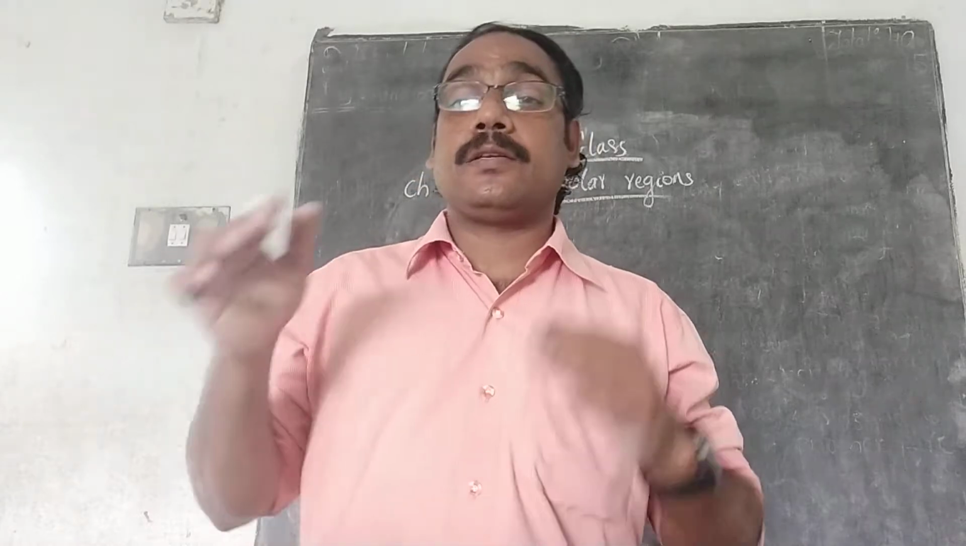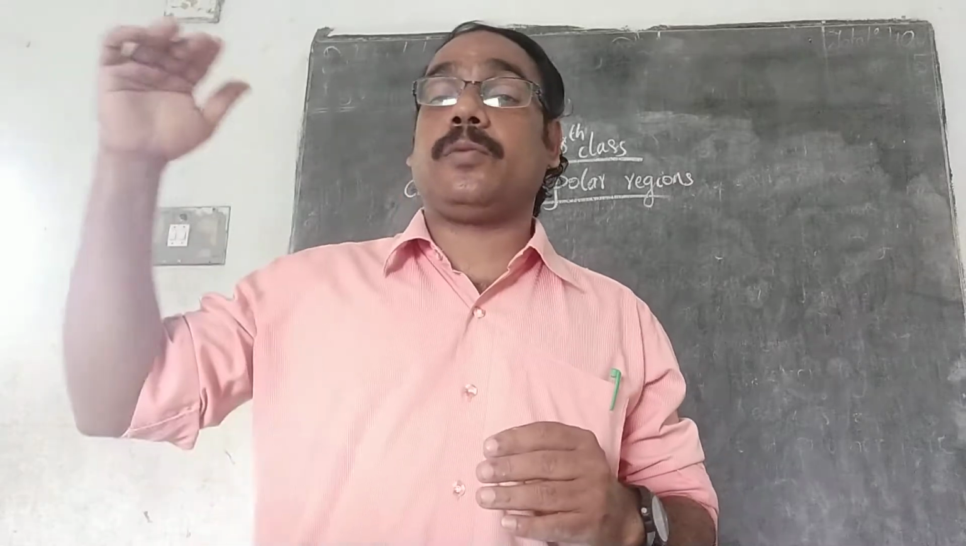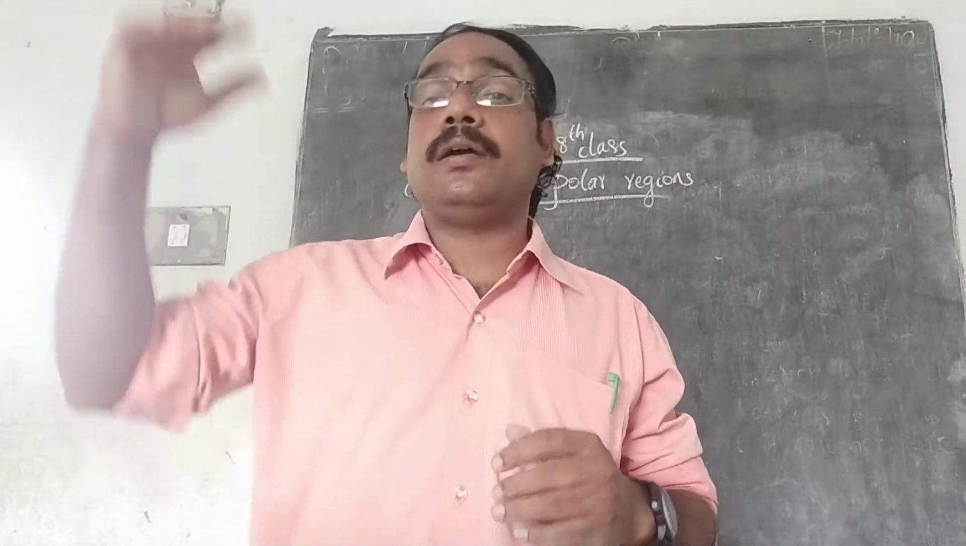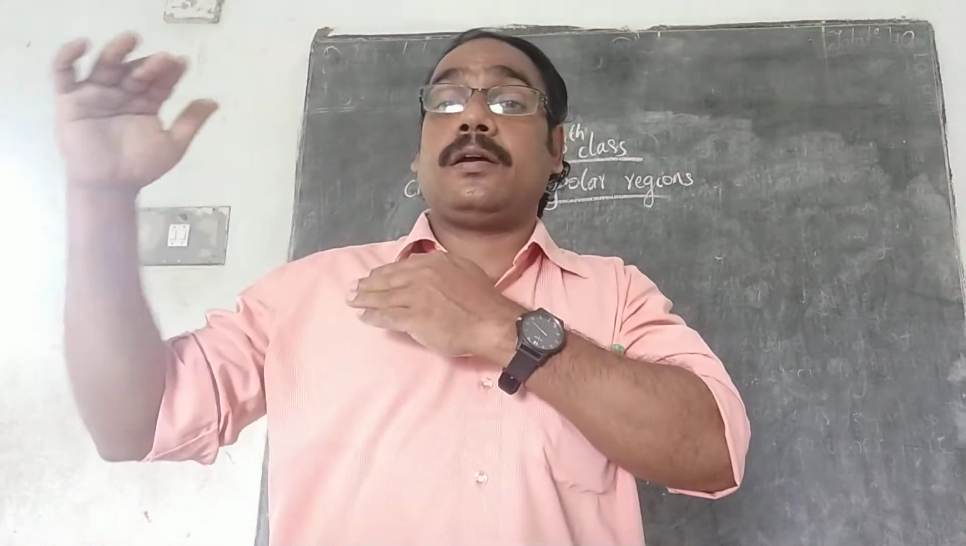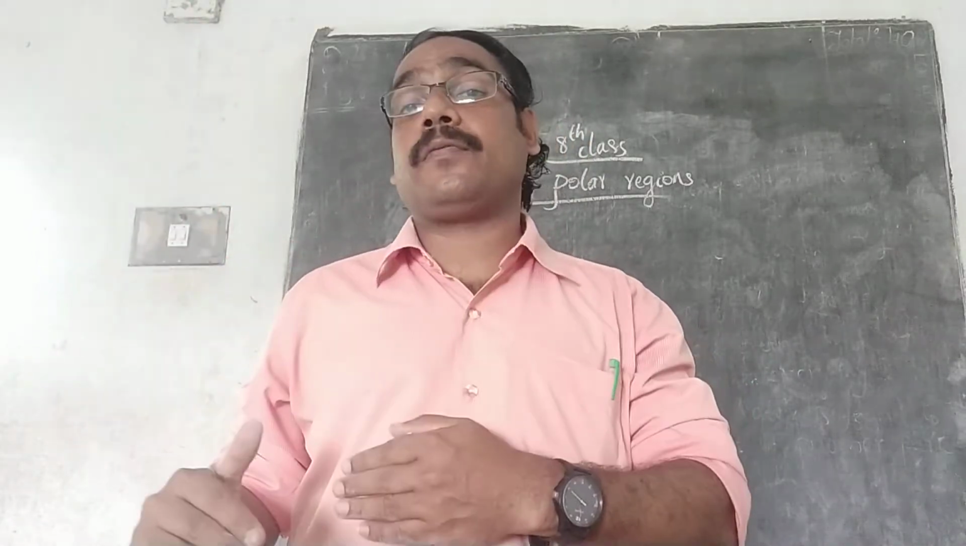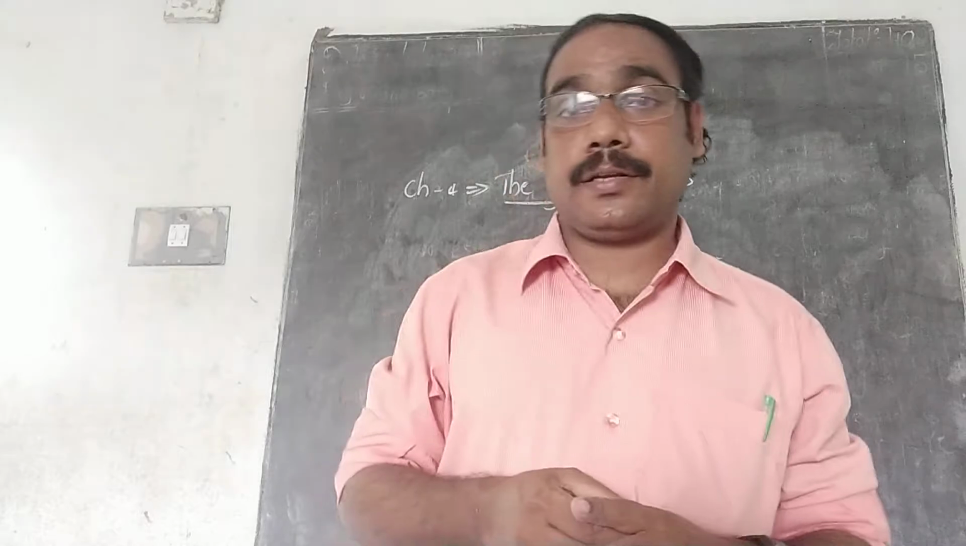Is it clear? When we are comparing the globe, I have already divided it by the equator, Tropic of Cancer, Tropic of Capricorn, Arctic Circle, Antarctic Circle. The Tropic of Cancer and Tropic of Capricorn are near to the equator. The polar region is far away from the equator.